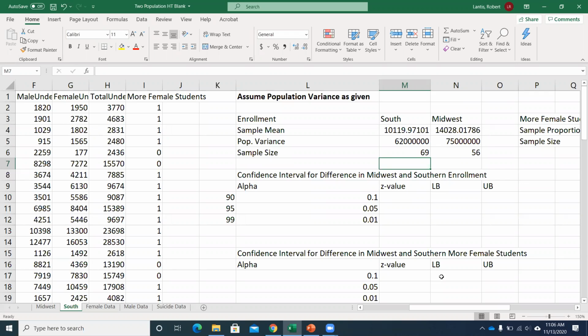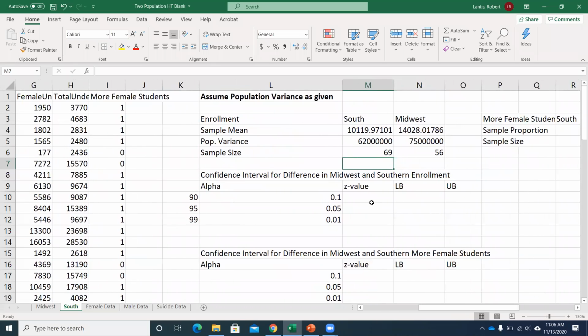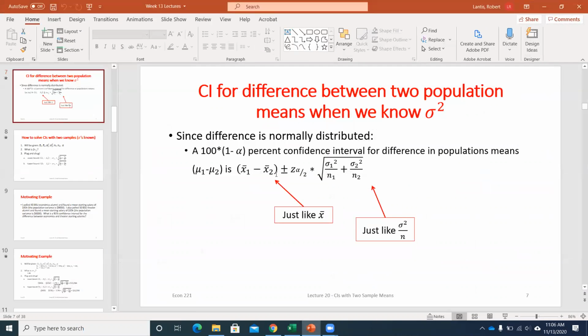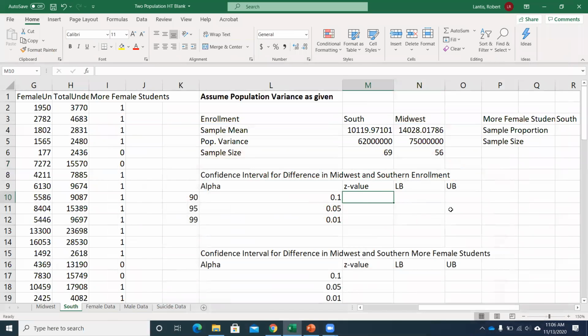So if I want to do a confidence interval, and I go back and look at this equation, I'll take the difference in my sample means, then to get my lower bound I'll subtract this, and for my upper bound I'll add this margin of error. But from there, it's just a matter of plugging in those two known population variances, those two sample sizes, and then finding that z-score. So I'm going to find the z-value in a separate cell. You don't have to. You could put this all in one cell, but to make it a little bit easier to see.